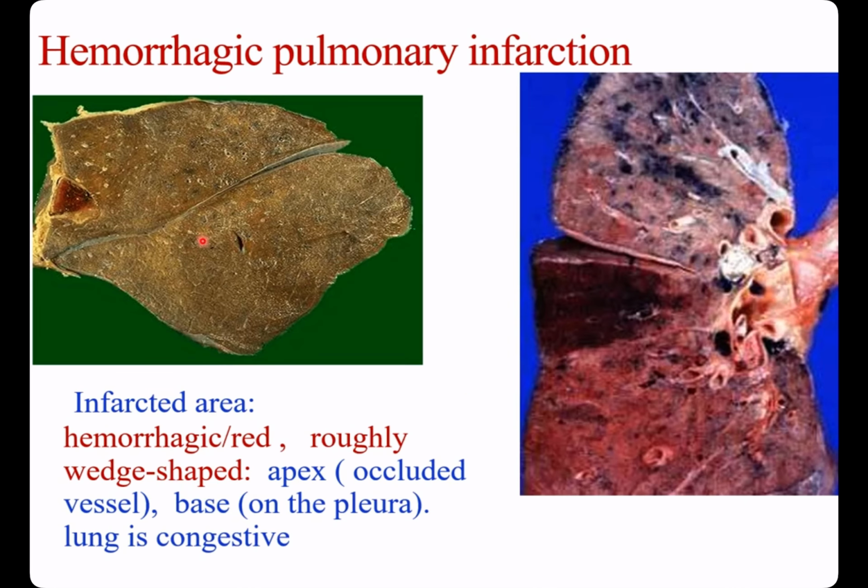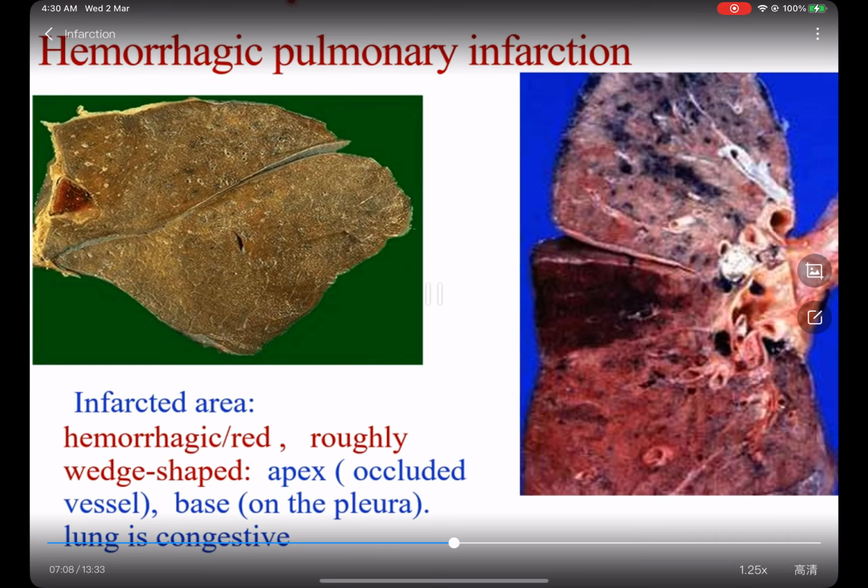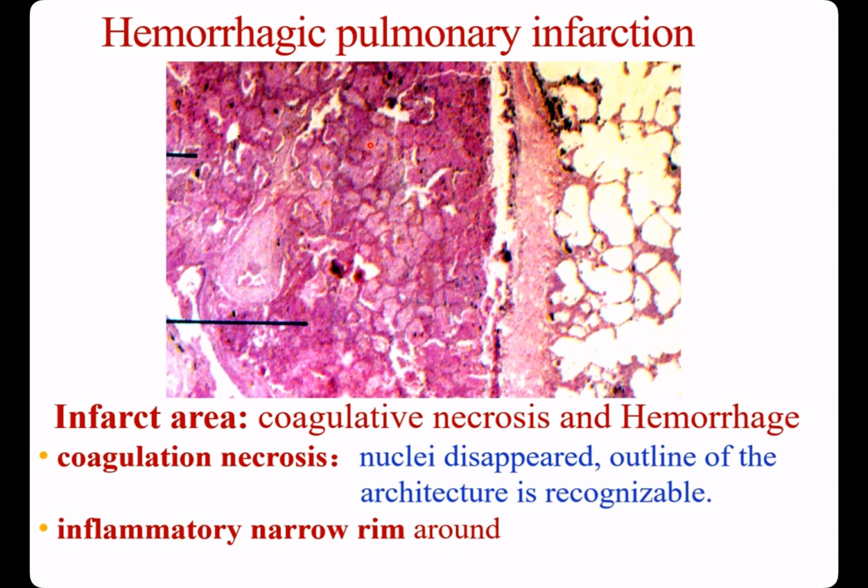It shows a hemorrhagic red infarct, roughly wedge-shaped, apex in the occluded vessel, base on the pleura. The lung around the necrotic lung is congestive. Here is congestive. Here is coagulative necrosis and hemorrhage. We call it the infarct area.